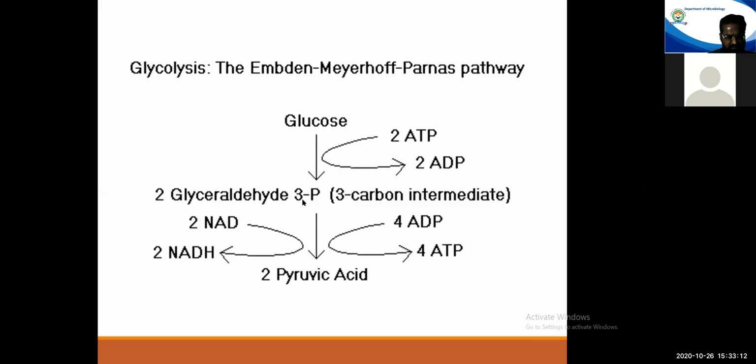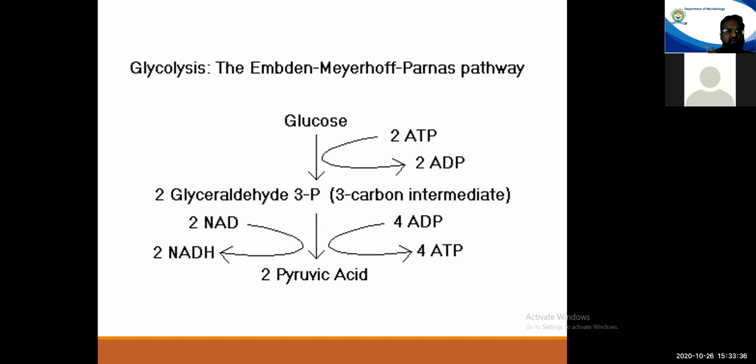Two molecules of glyceraldehyde 3-phosphate are being formed from one molecule of glucose. Basically, glucose is a 6-carbon compound. Glyceraldehyde 3-phosphate is a 3-carbon compound. So basically what is happening, glucose is being split into two molecules of glyceraldehyde 3-phosphate.